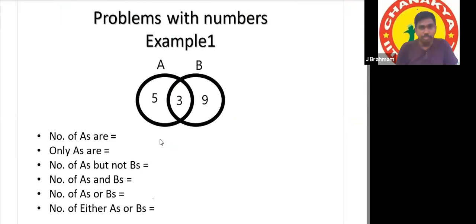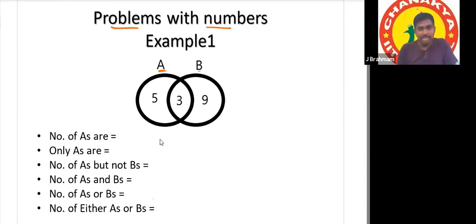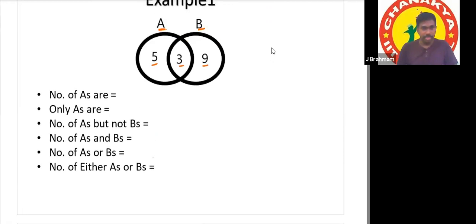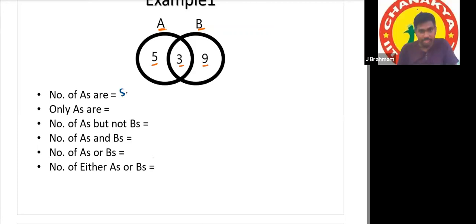So now we come to problems with numbers. Suppose this is circle A and this is circle B, and there are some numbers 5, 3, and 9. Consider that the numbers in these segments represent the number of persons in that region. Now answer these questions. Number of A's are 5 and 3, so 5 plus 3. Only A's are 5.